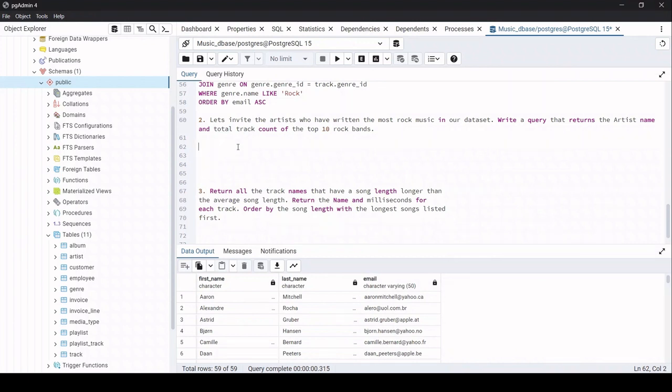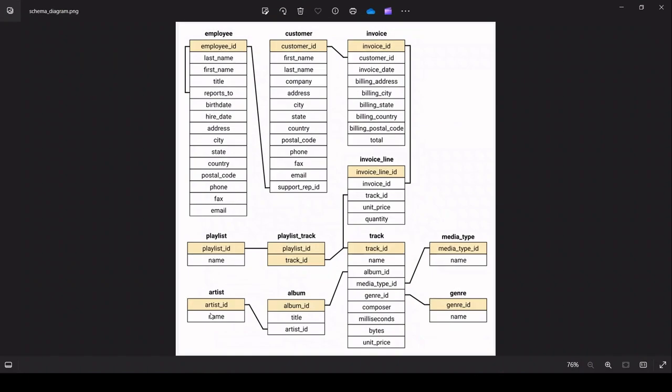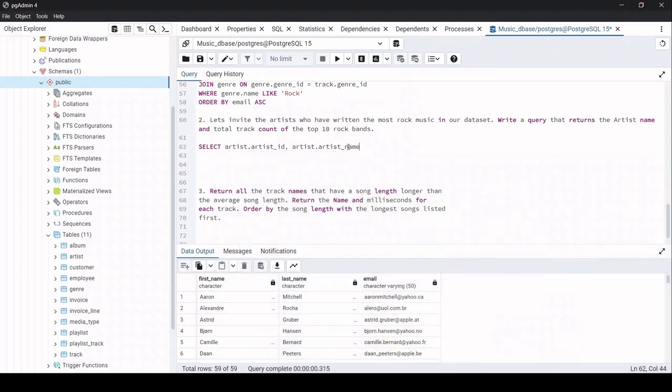Select artist ID, and I need my artist from the artist table. I need my artist name. Is it artist name or just the name? It's just the name, right? And we need to make sure of these things. If you put some wrong tables or wrong fields, then it will not work. It will throw some error.